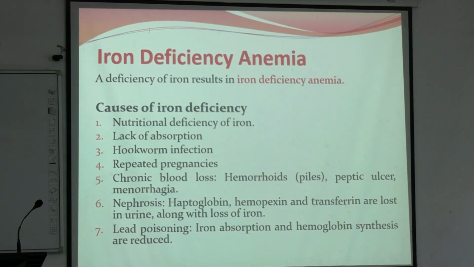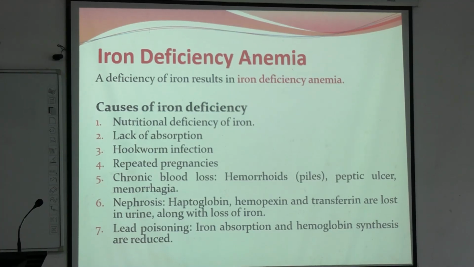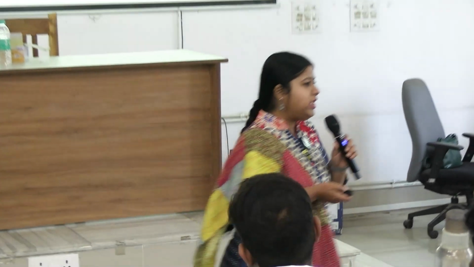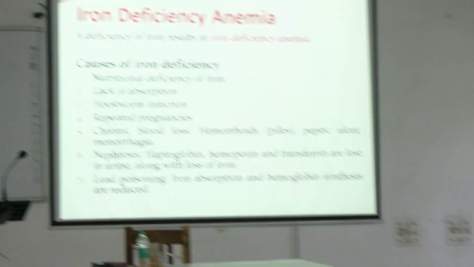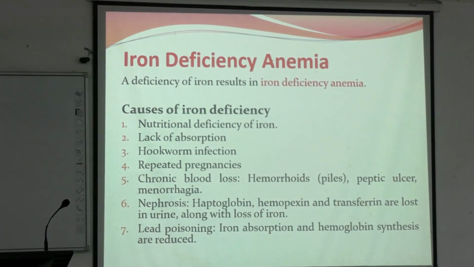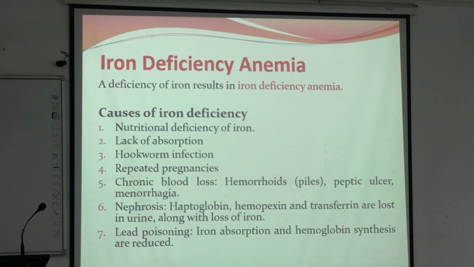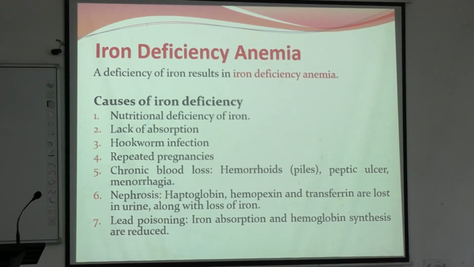But what is the link between deficiency of iron and anemia? What is anemia? Decrease in the RBC count or in hemoglobin concentration. Okay, and that has a cutoff mark for women and for men. Now, what are the causes? What could be the causes of iron deficiency? So, first of all, nutritional deficiency of iron can be there. Less iron intake in diet.